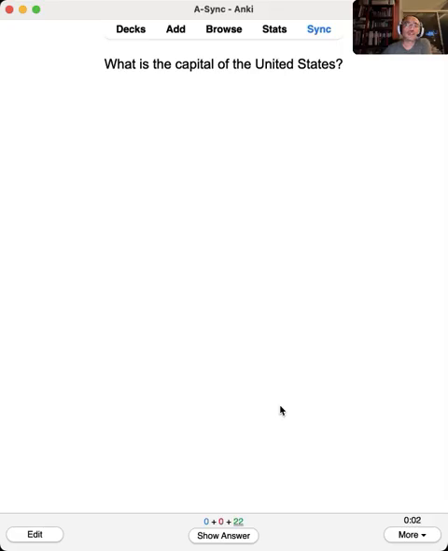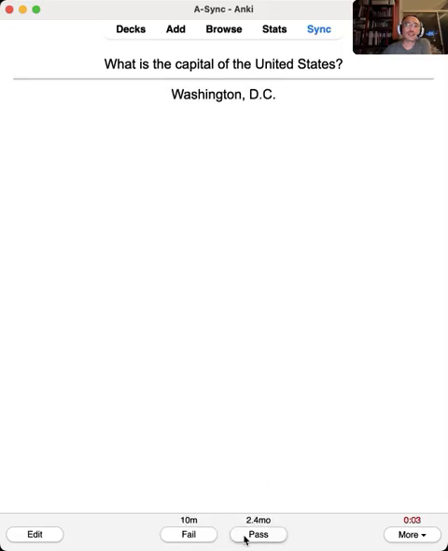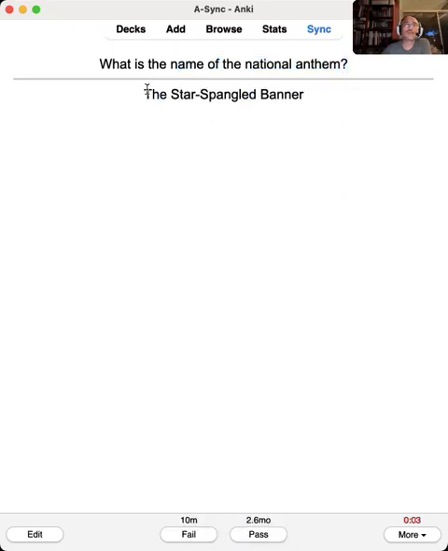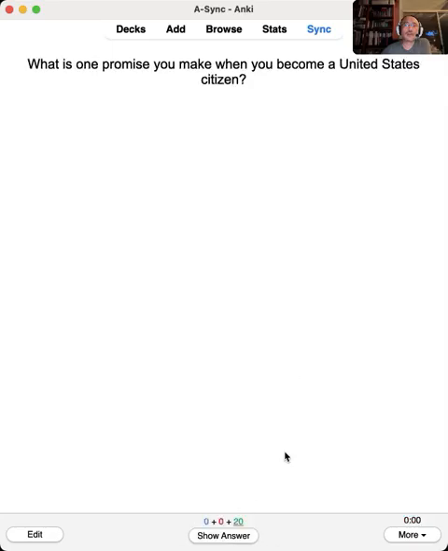What is the capital of the United States? Washington, D.C. What is the name of the national anthem? Stars and Stripes. Star Spangled Banner. The Star Spangled Banner.